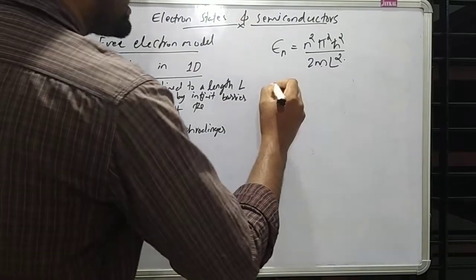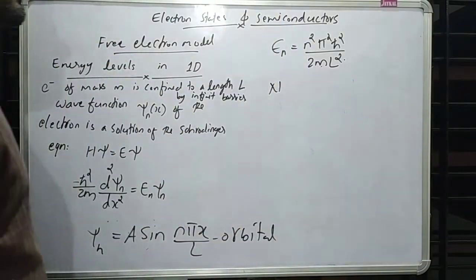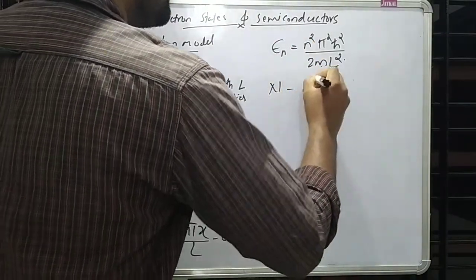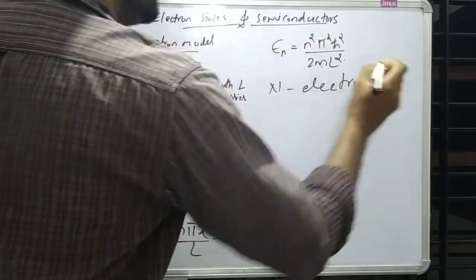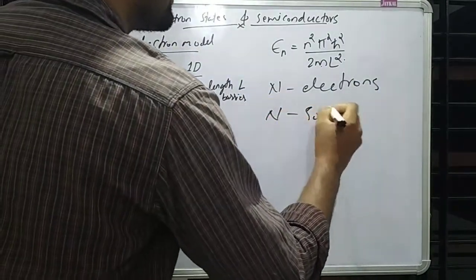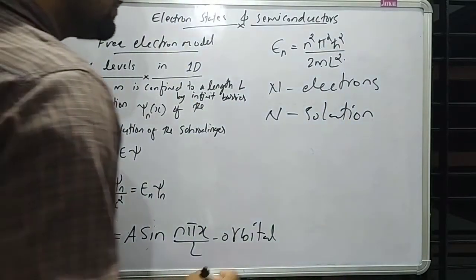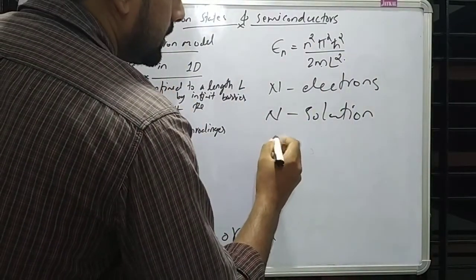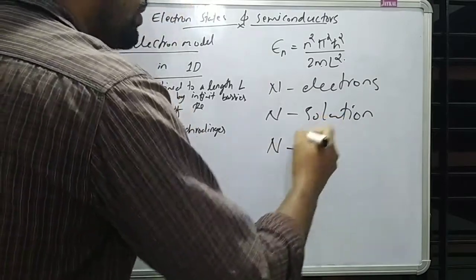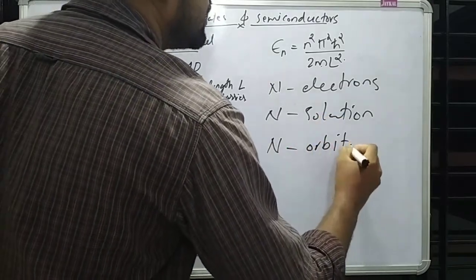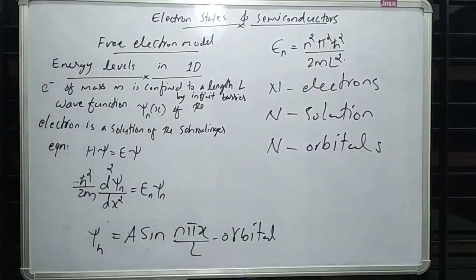If there are N valence electrons, there are N solutions for the Schrodinger equation, and there are N orbitals.